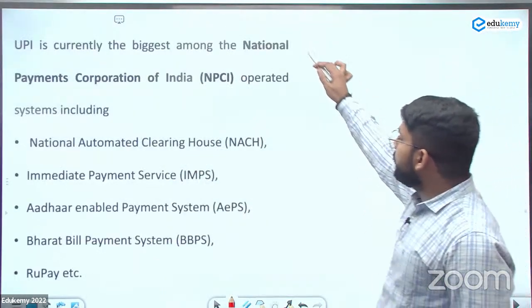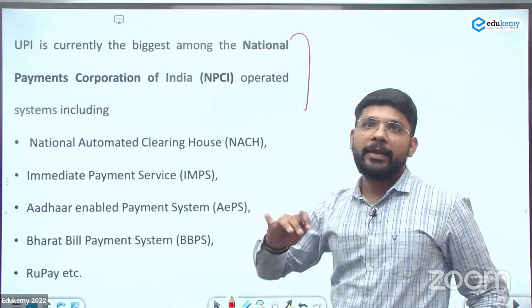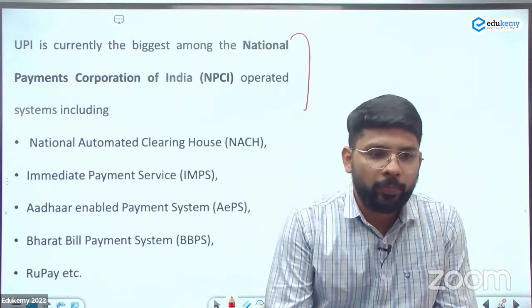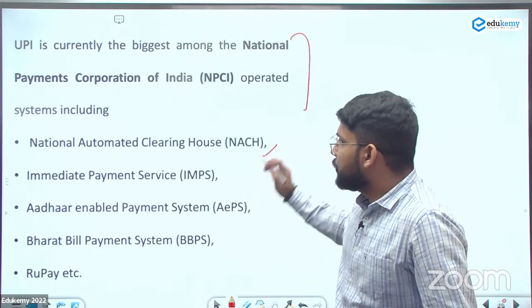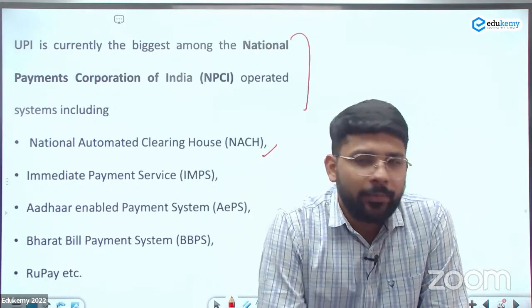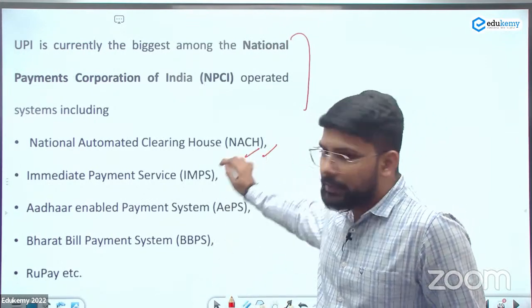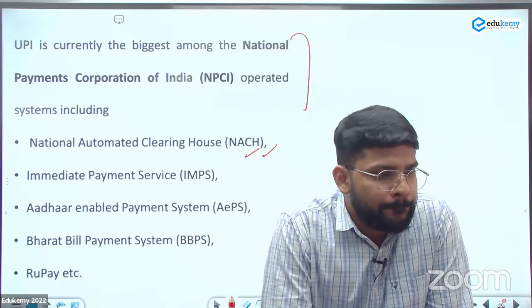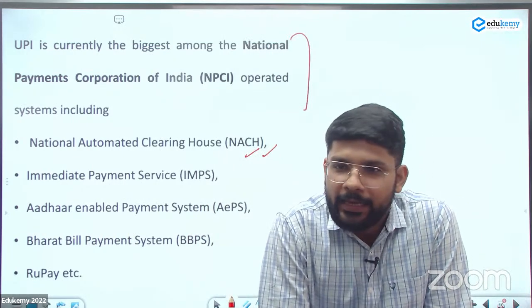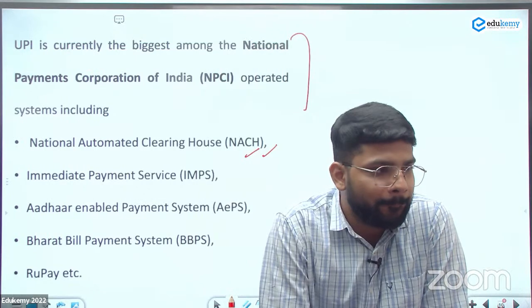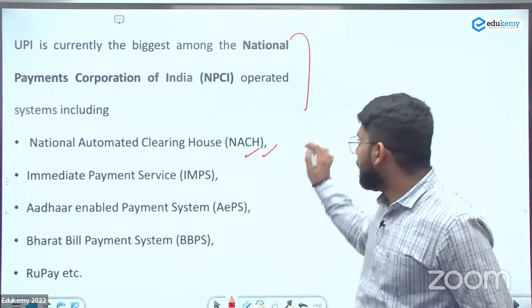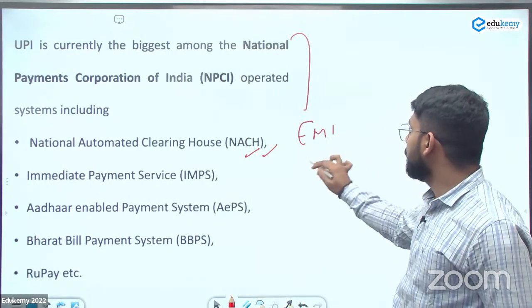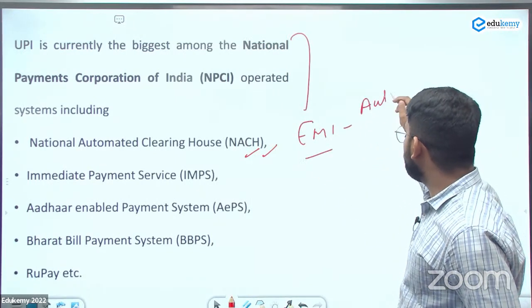Next is, there are various products of the National Payment Corporation of India. Even it's the NACH mandate, National Automated Clearing House. Anybody tell me about what is the NACH? कभी EMI पे कोई प्रोडक्ट खरीदा है? Whenever you are buying a product on the EMI, there is an auto debit system from your account.